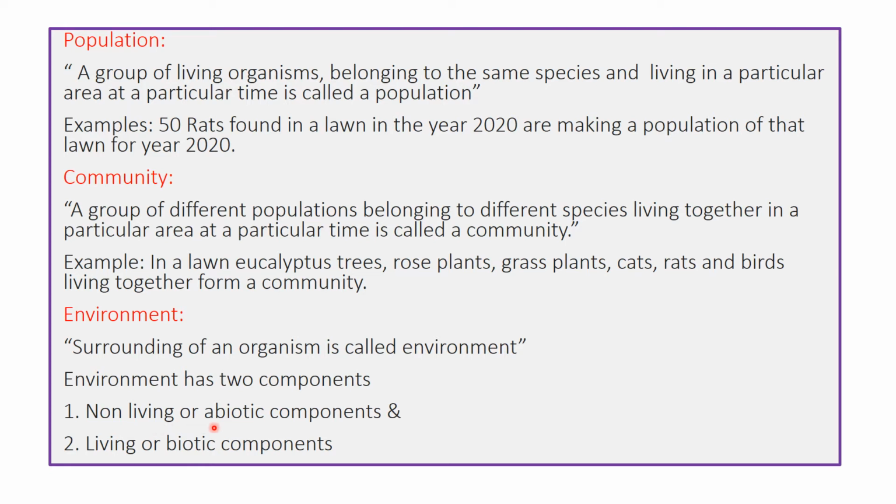They are also called abiotic components or ecological parameters. The second type of components or factors which surround you are the living factors. They are called living components of the environment or biotic components.